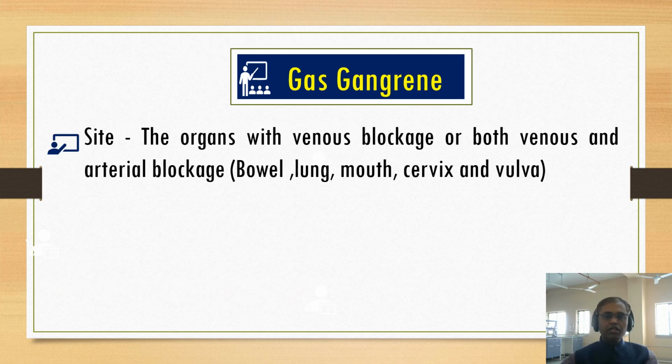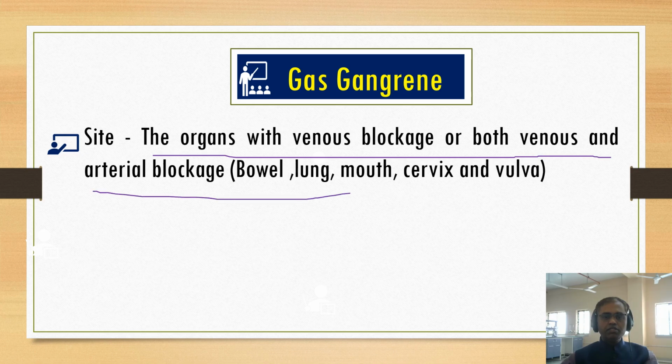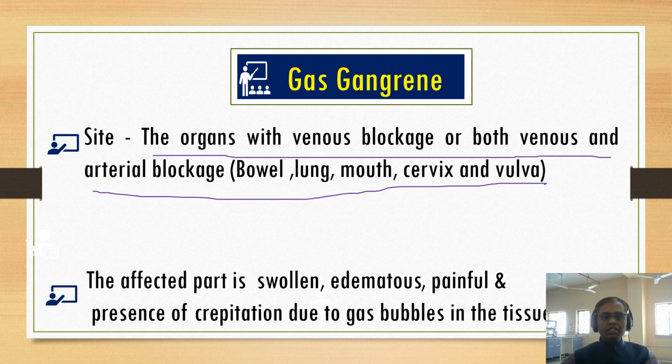Gas gangrene, I am going to talk about in a separate chapter, but here I am giving only a brief. The site is an organ with venous blockage or both venous and arterial blockage, and the affected part is swollen, edematous and painful, with presence of crepitations due to gas bubbles in the tissues.